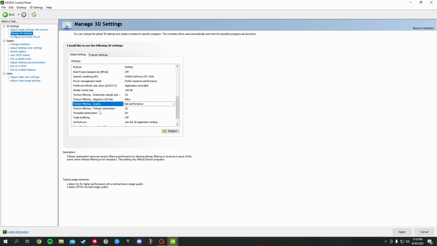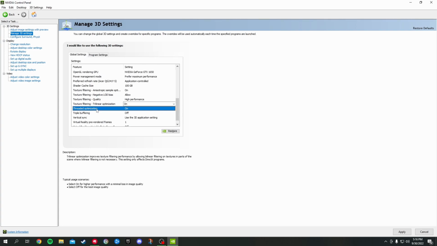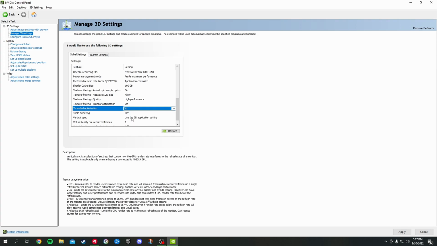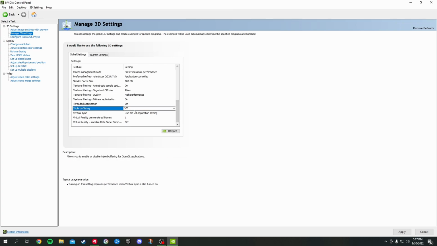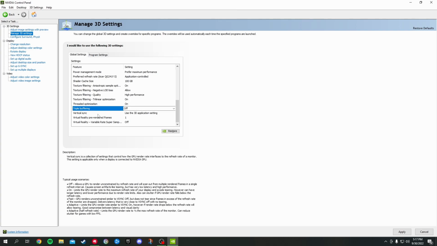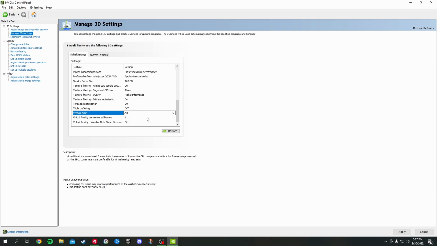With the texture filtering, trilinear optimization, I put that on. The thread optimization is your cores and your threads, and I turn that to on. Triple buffering, if this is on, turn it off. Vertical sync, I normally just use 3D application settings. To be honest with you, we're going to turn that off. We really don't need that. Obviously.